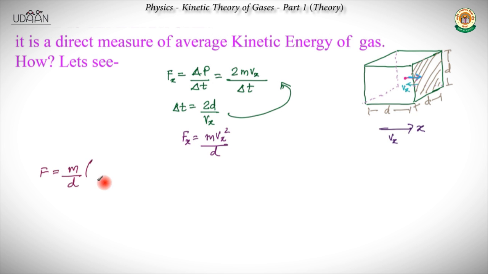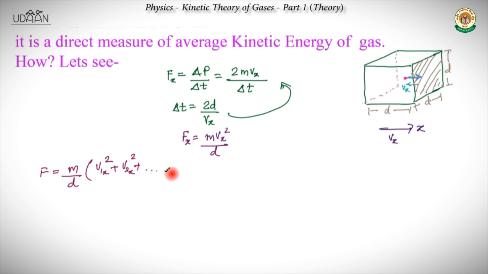And in the brackets we write v1x whole square plus v2x whole square. But what is v1x and v2x? v1 is the velocity of the first particle, v2 is the velocity of the second particle. So particle 1 will have x, y and z velocities, and similarly particle 2, and so in the x direction it is v2x. So we are just extending this particular formula to all the particles.